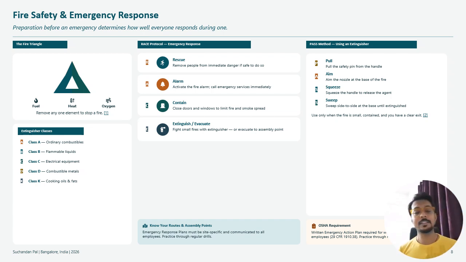So here is the most important: you need to know your emergency route analysis. Where is the refuge area, which staircase you should go to, where is the assembly area, and all these things.